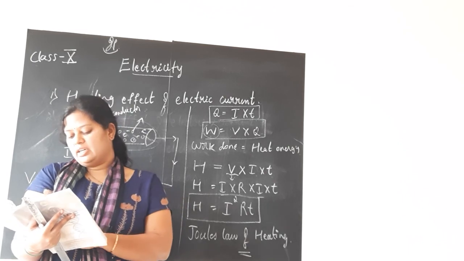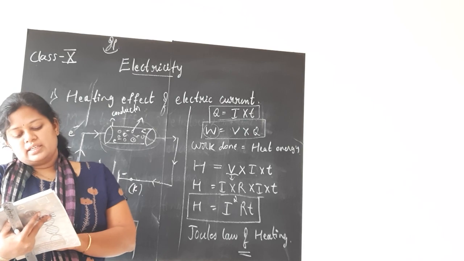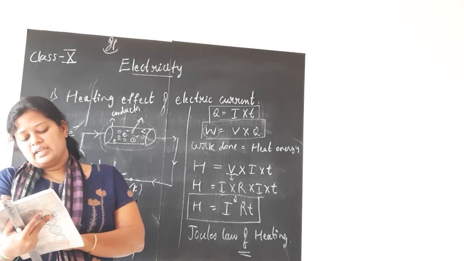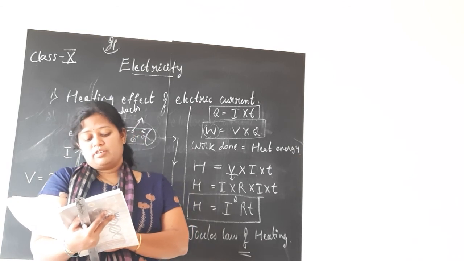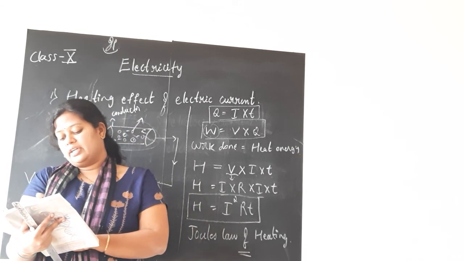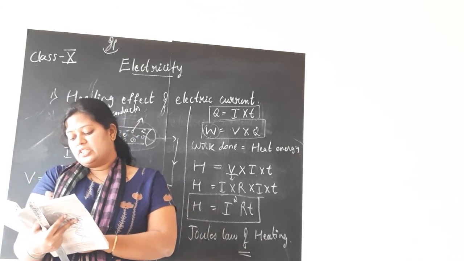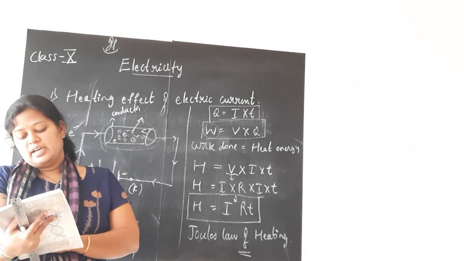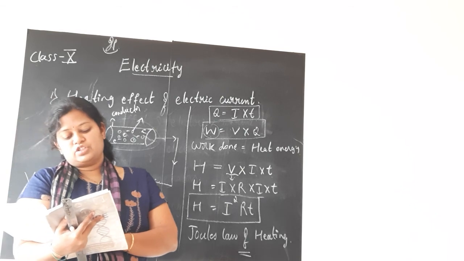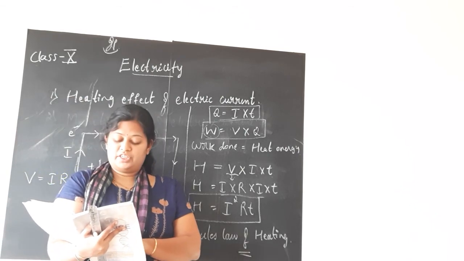I gave you many other examples as well. On the other hand, if the electrical circuit is purely resistive, that is a configuration of resistors only connected to a battery, the source energy continually gets dissipated entirely in the form of heat. This is known as the heating effect of electric current. You have the definition here.